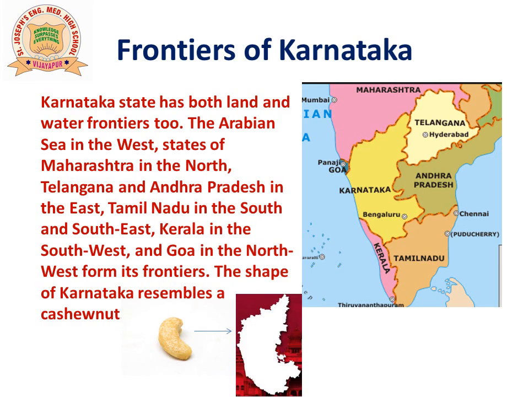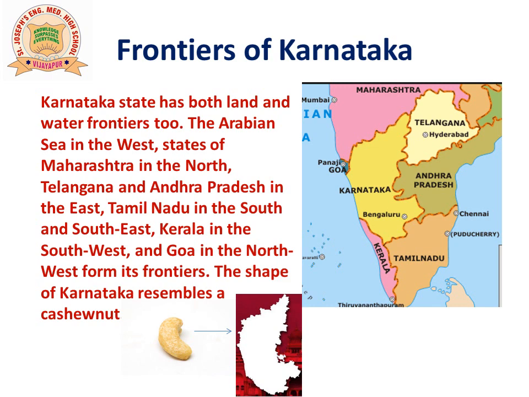We shall now see about the frontiers of Karnataka. Frontiers means boundaries of Karnataka. Karnataka state has both land and water boundaries. The Arabian Sea is in the west. So among the water bodies, Karnataka is surrounded by the Arabian Sea in the west. That forms the coastal area of Karnataka.